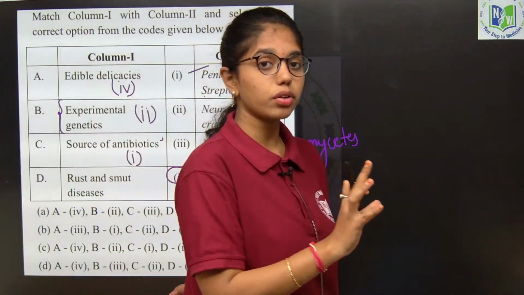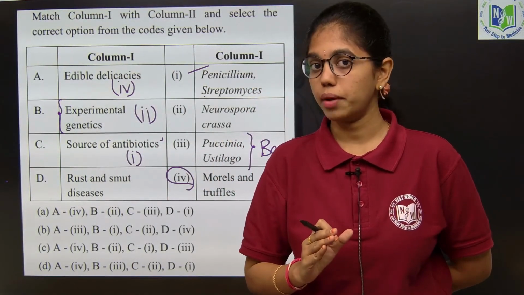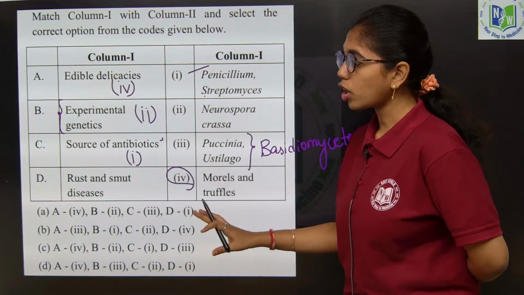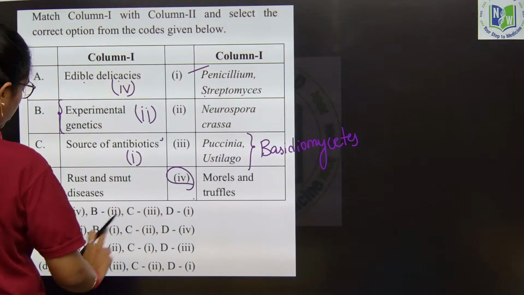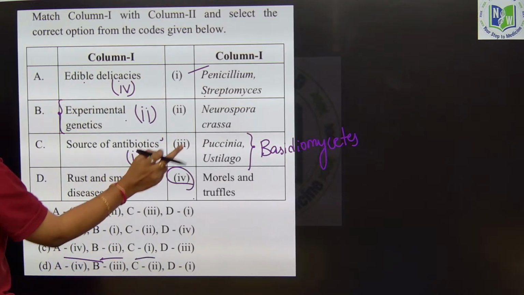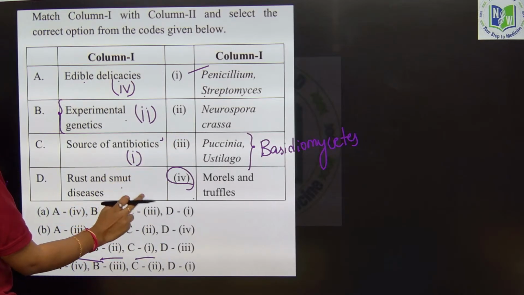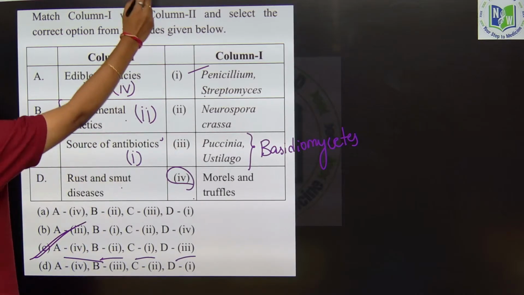From this chapter, many times the questions are directly asked from the examples only. So what option is right? A is 4, B is 2, C is 1, D is 3. Option C is the right answer. And then the next question.